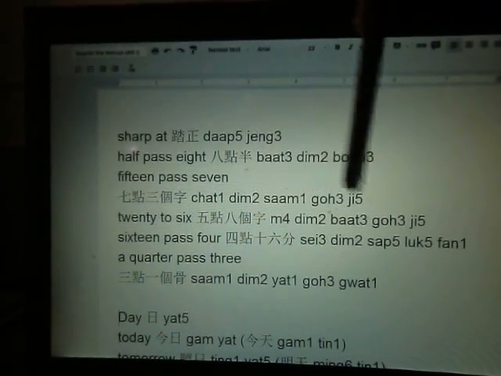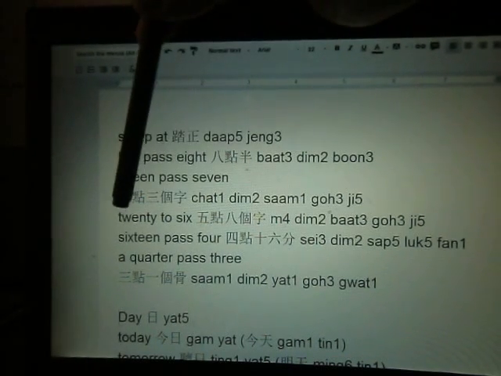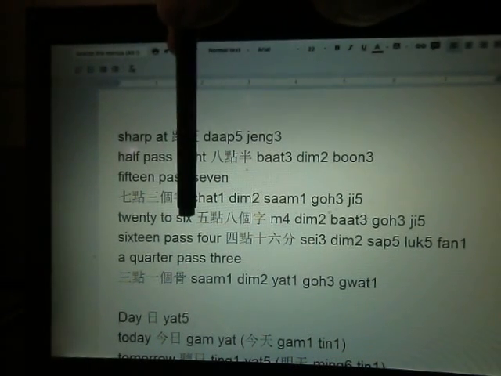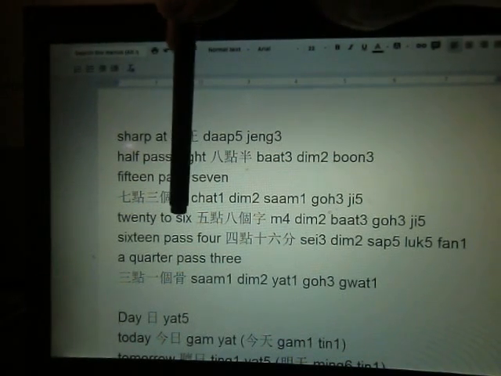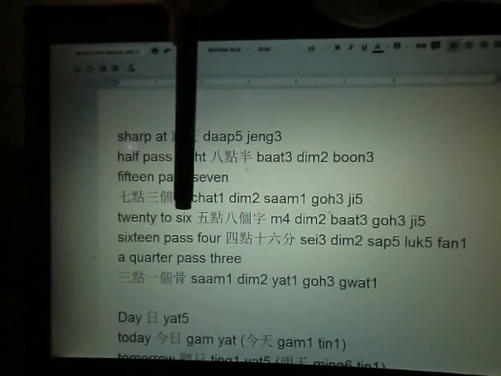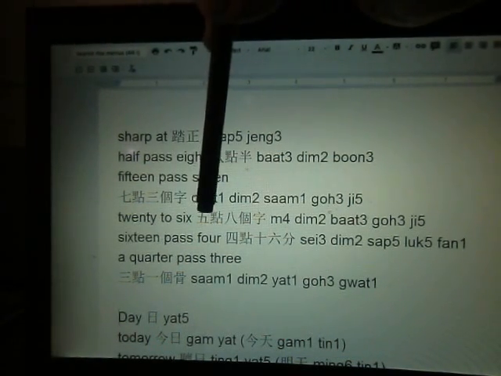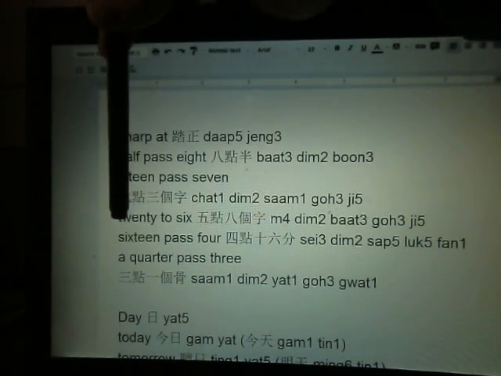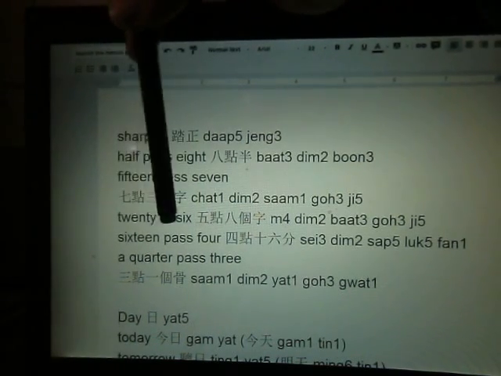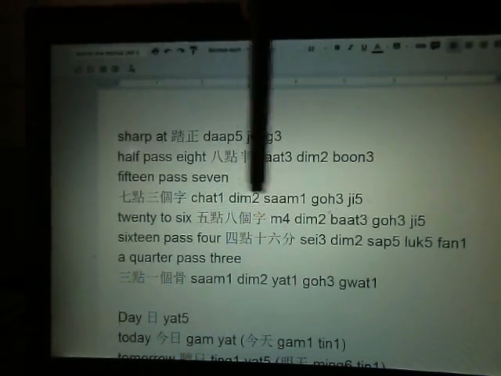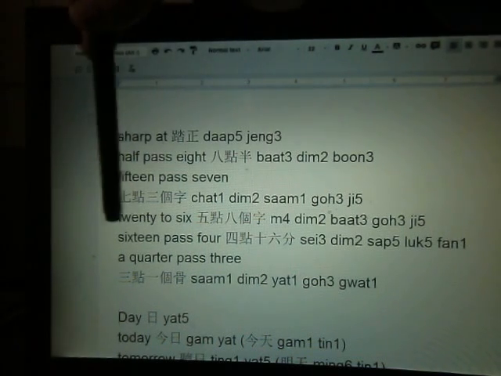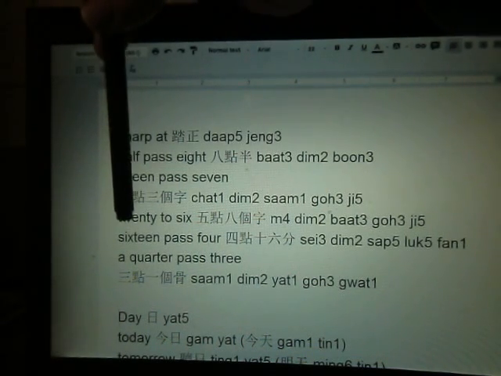And how about 20 to 6? So it's not yet 6 o'clock. Whenever it's not yet 6 o'clock, we say it is 5 o'clock plus something, okay? So 5 o'clock, 5點. And what else? Well, 22 means we have 8個字. So we have 4 字 to 6 o'clock.